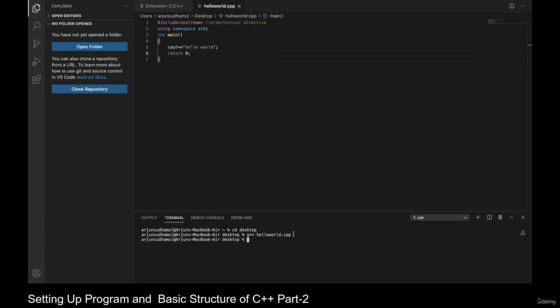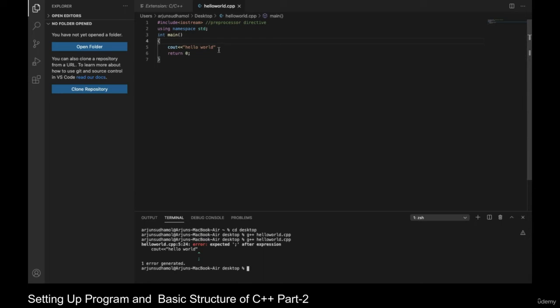So let's see what happens if my program has some kind of errors. That also we can see in this tutorial. So I am removing this semicolon and saving the program, and I am again writing the compilation statement over here, g++ hello world.cpp, and pressing enter. So now you can see the exact error. I said there should be a semicolon after the end of the statement, and here I didn't put the semicolon. So the program threw an error and the compilation failed.